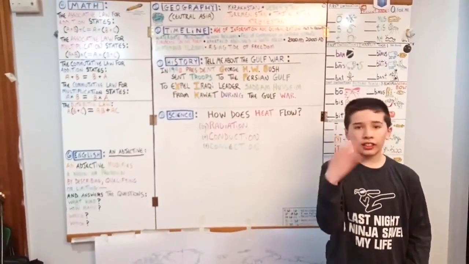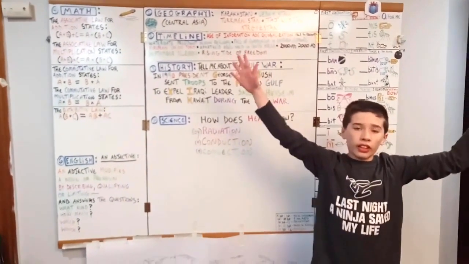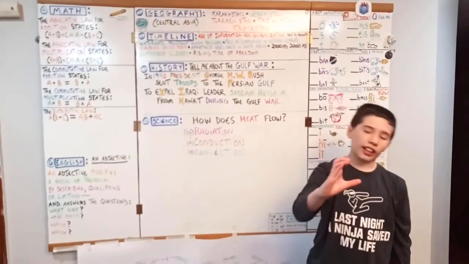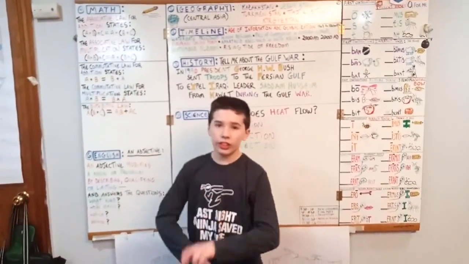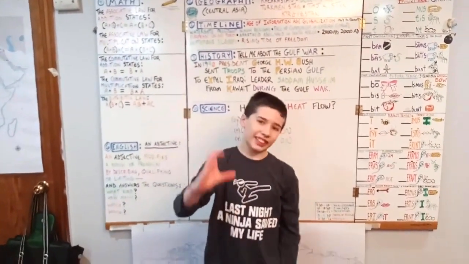How does heat flow? By radiation and conduction and convection. This is how heat flows by radiation, conduction, and convection.